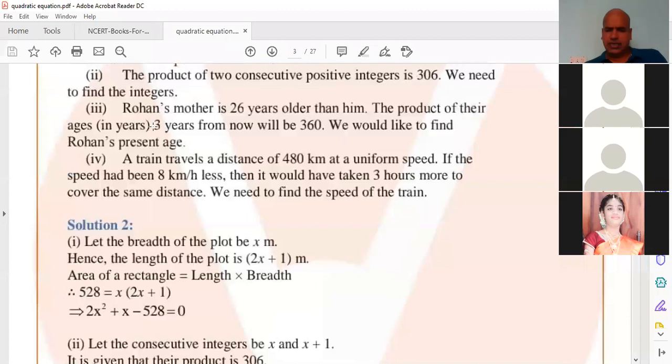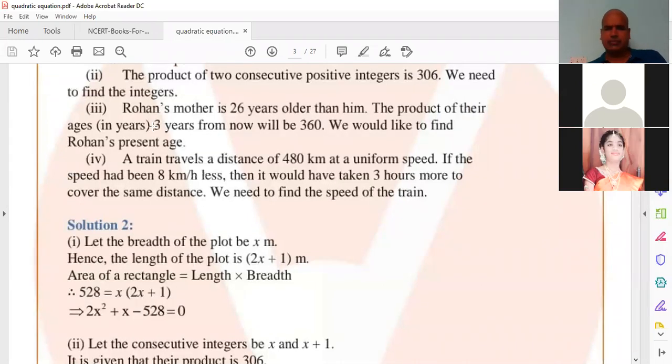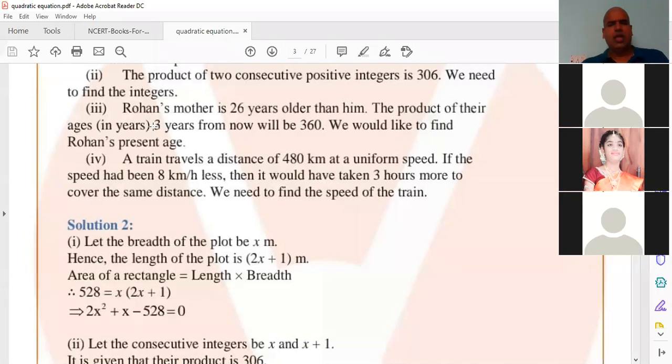Rohan's mother is 26 years older than him. Means what? Can anyone understand the meaning? Let Rohan's age be equal to X, and his mother's age is equal to X plus 26. Very good, Nitish. His mother's age is equal to X plus 26.